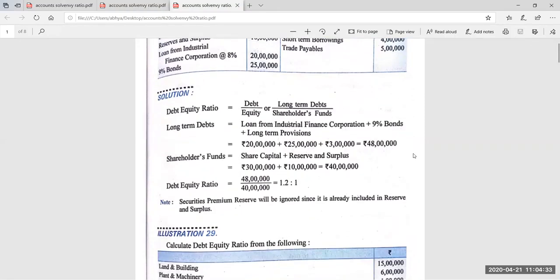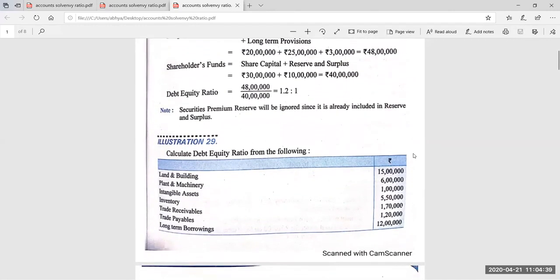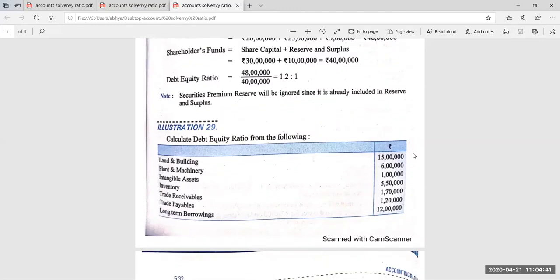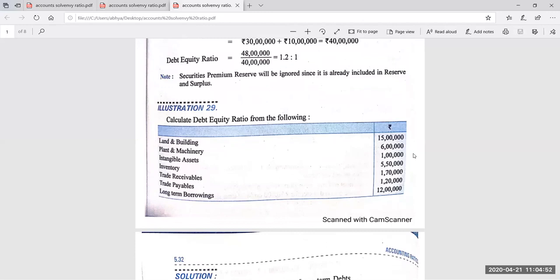Now the next question, which I had given you in assignment, calculate debt equity ratio from the following. Figures are given: land and building, plant and machinery, intangible assets, inventory, trade receivable, trade payables, long-term borrowings. And in this question, nothing is said about the equity. So by preparing the balance sheet in your working notes to know the hidden figure, you can easily find out the equity. We all know that equity, liability and equity side of the balance sheet is equal to the asset